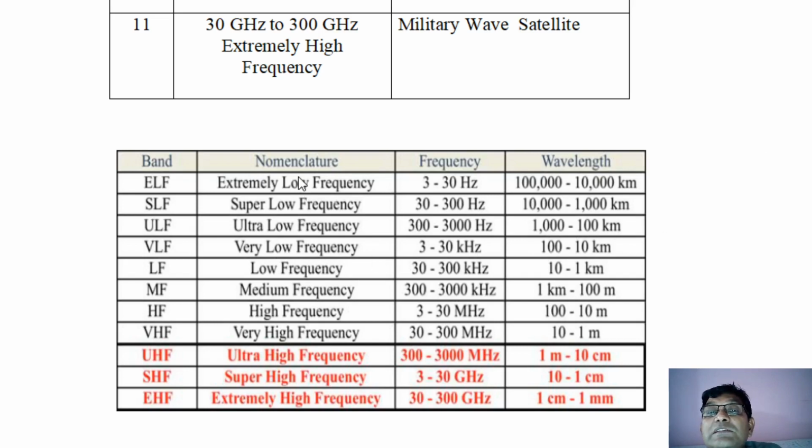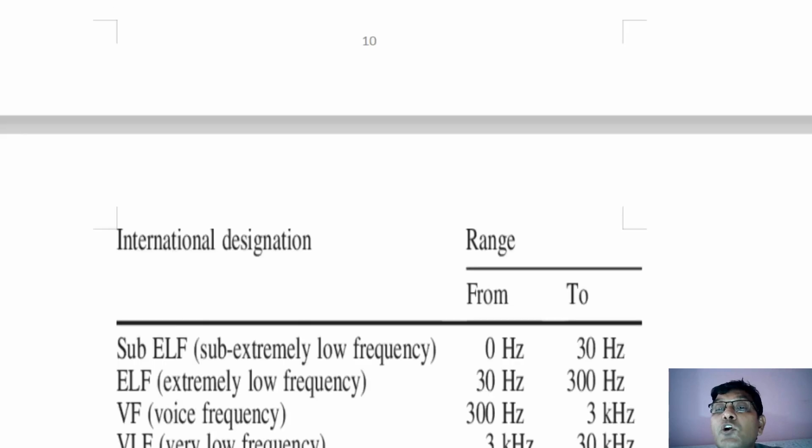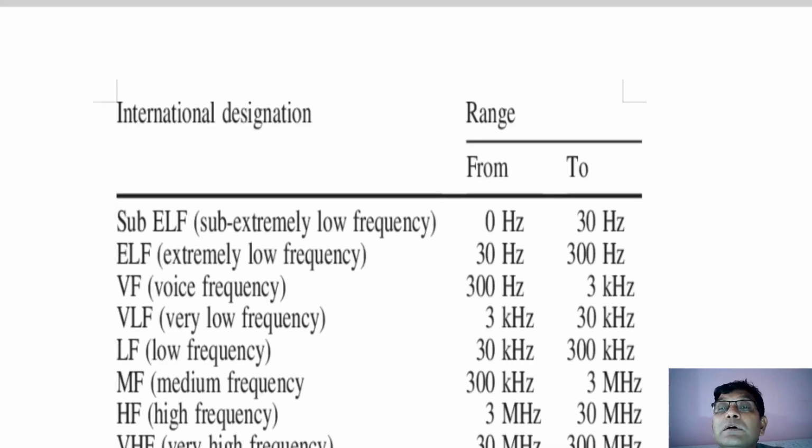As you go on increasing the frequency, you will observe that at extremely high frequency, in the range of 30 gigahertz to 300 gigahertz, the wavelength is in centimeters and millimeters. So in this way, in today's topic, just as an introduction, I have covered the means and modes of communication.